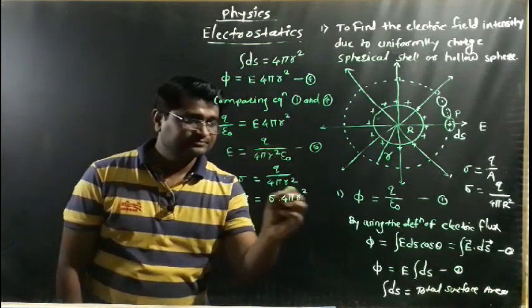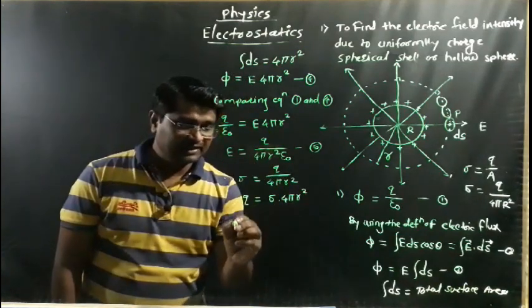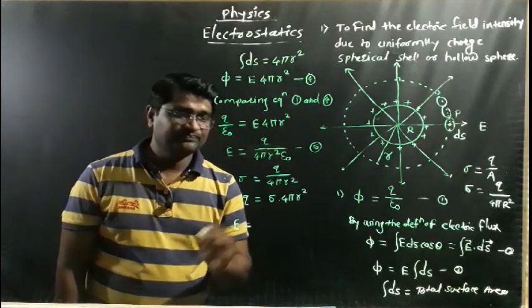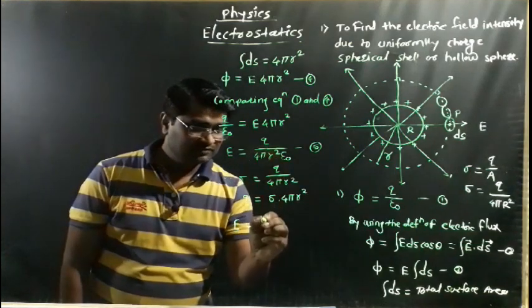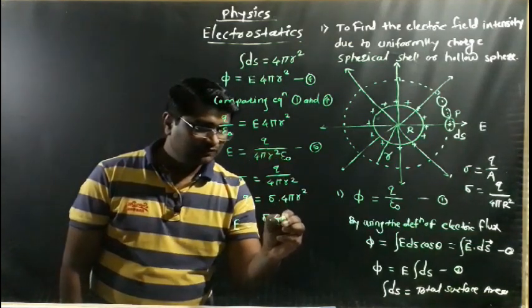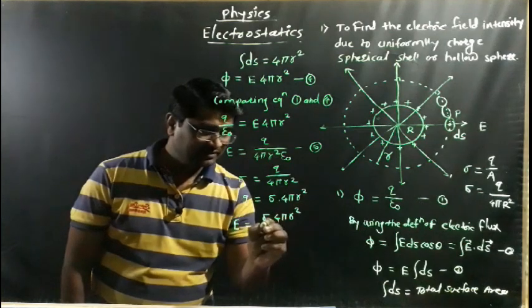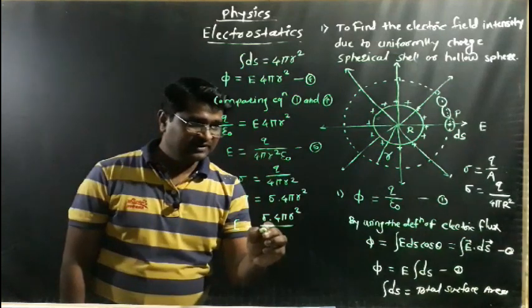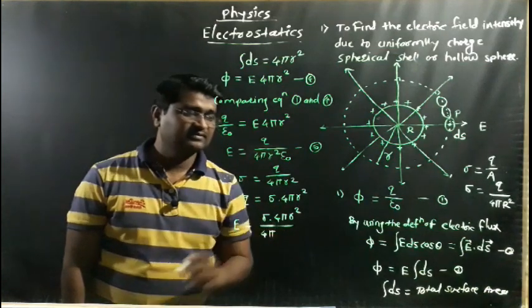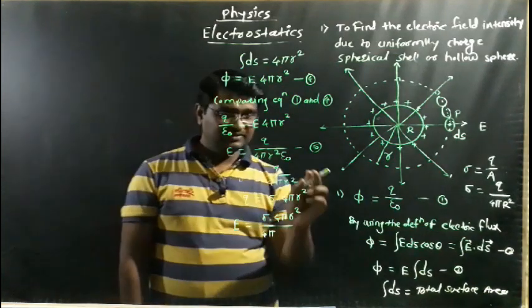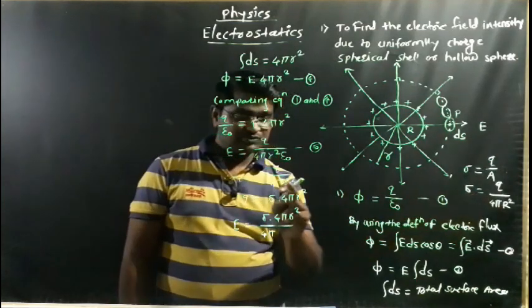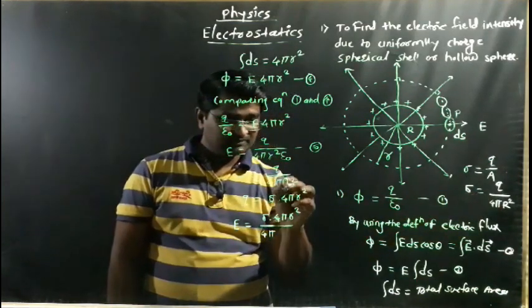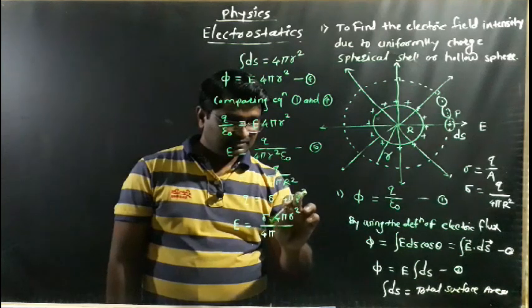So we find the electric field intensity is equal to q. And q is sigma into 4 pi small r square, whole divided by, sorry, now it is capital R square.